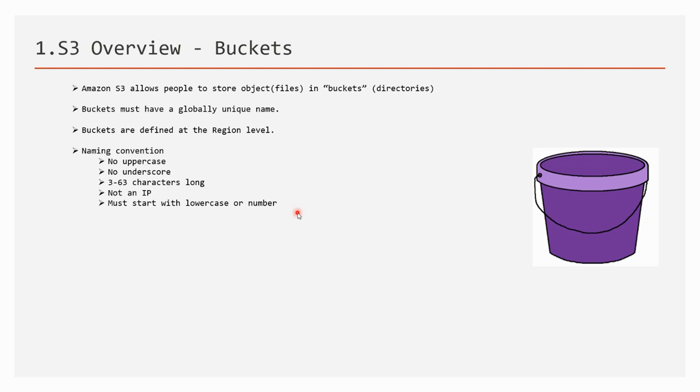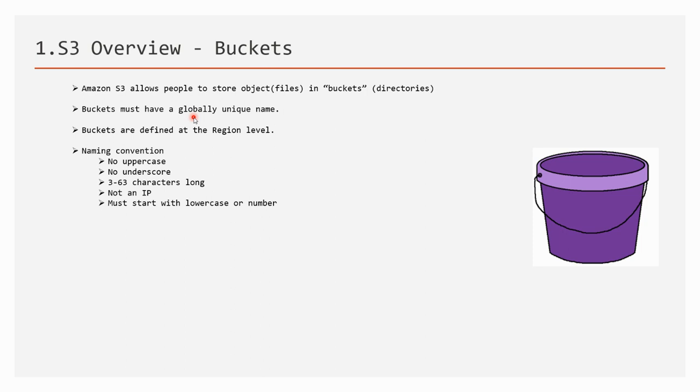Some of the conventions we need to follow: when we create a bucket, that bucket should have a unique name, not just unique in your space, but globally unique. If some user in the world has given a particular name, for example test, and you try to create a bucket with that name, Amazon doesn't allow it.